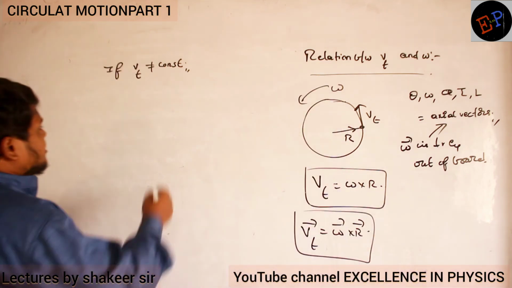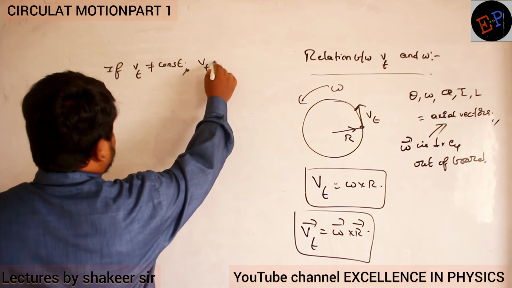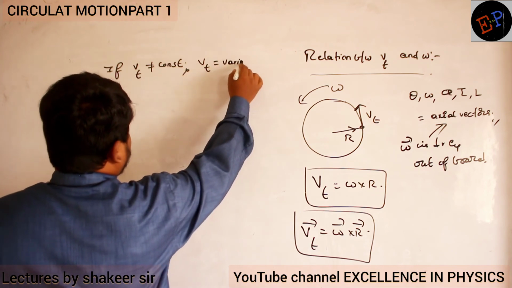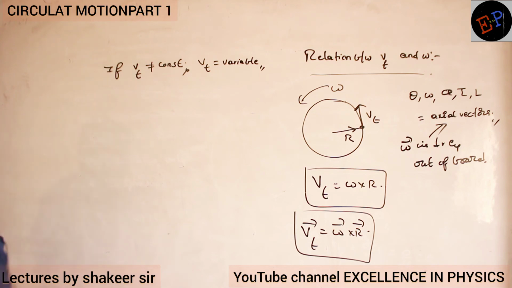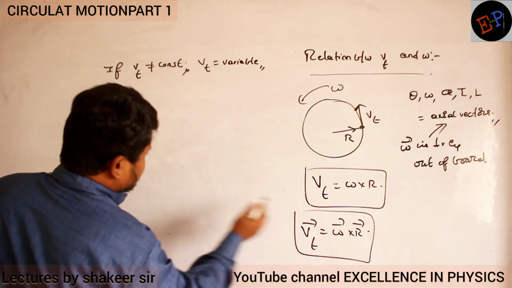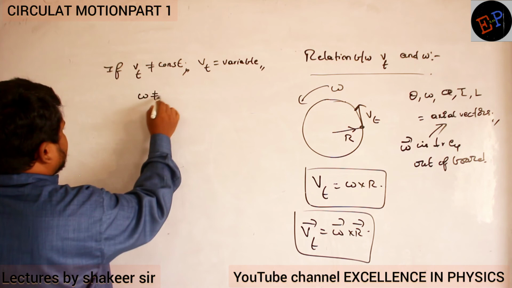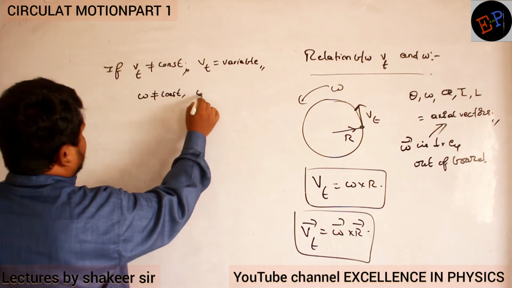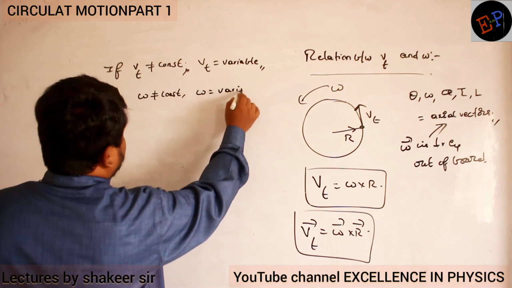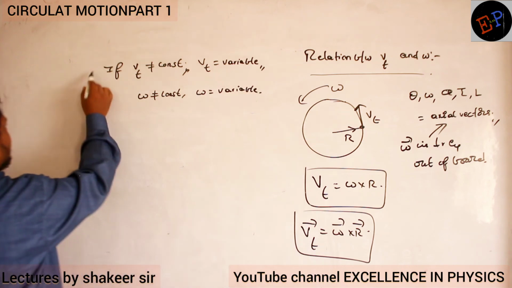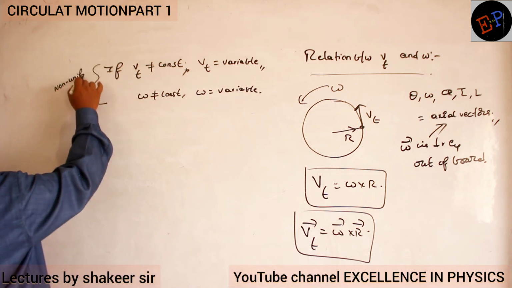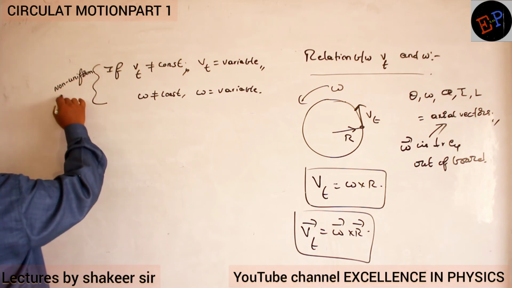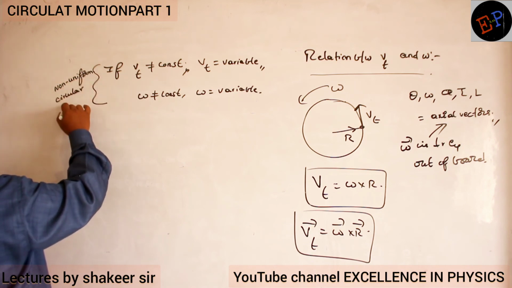It is continuously varying, the value is changing. Then omega also is not a constant and is a variable. So they will come under non-uniform circular motion, which we are about to study.